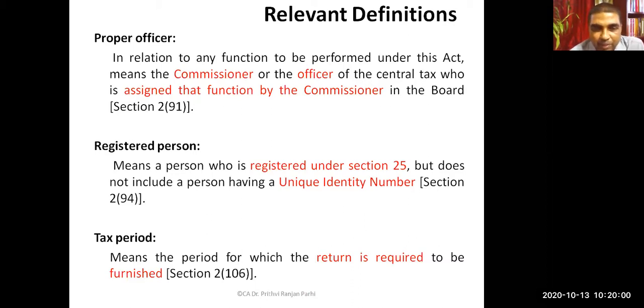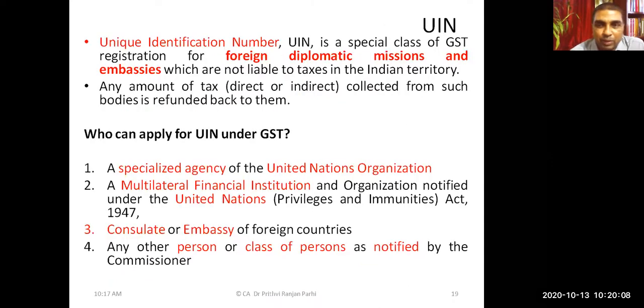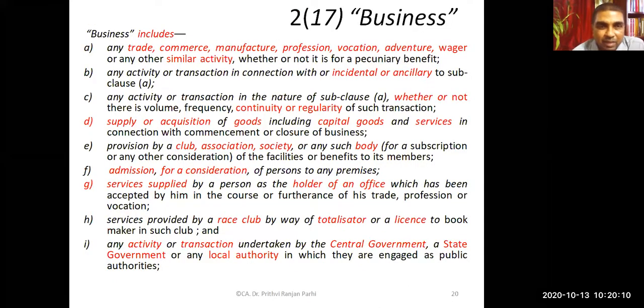The meaning of tax period is that period for which a return is required to be furnished. Right? What is the meaning of business? We know it earlier; quickly we'll recapitulate. Business includes trade, commerce, manufacture, profession, vocation, adventure, wager, and similar kinds of activities. Also, it includes all activities which are incidental or ancillary to the above activities.